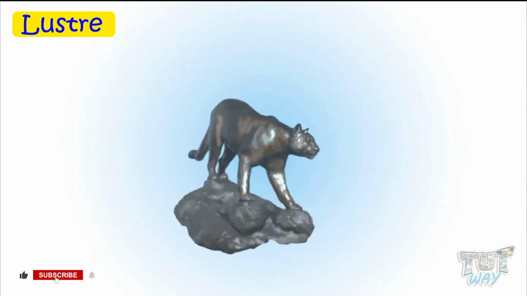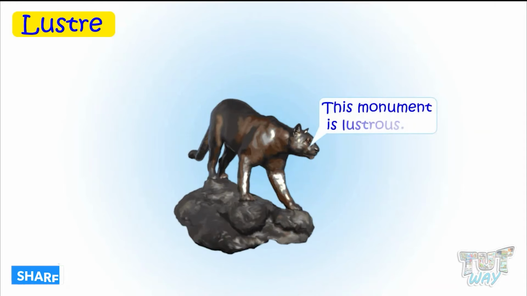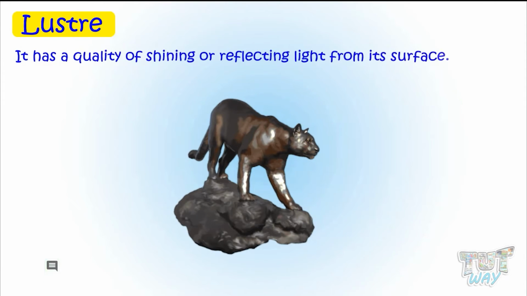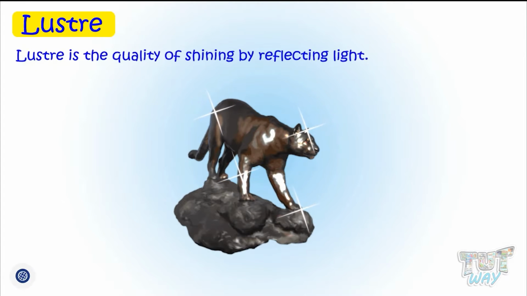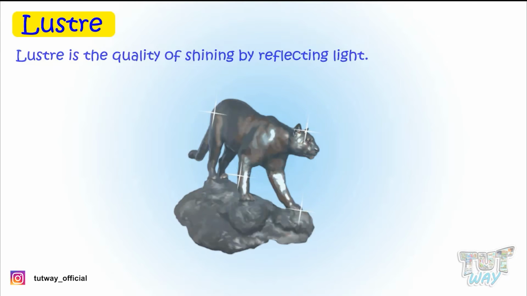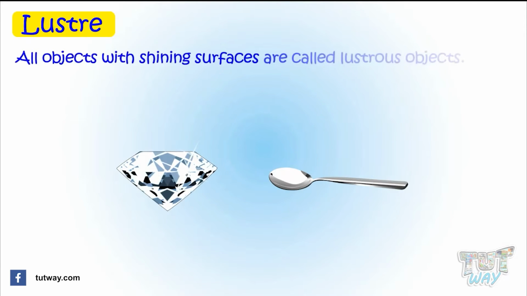Lustre. We can say this monument is lustrous, but why? We will call it lustrous because it has a quality of shining or reflecting light from its surface. So, lustre is a quality of shining by reflecting light. All the objects with shiny surfaces are called lustrous objects.